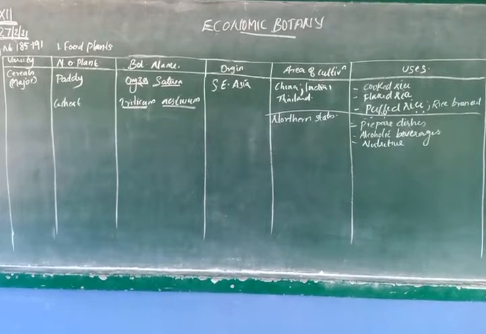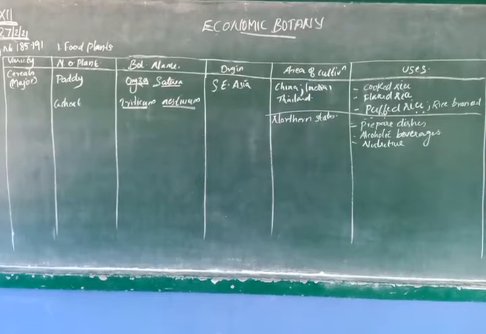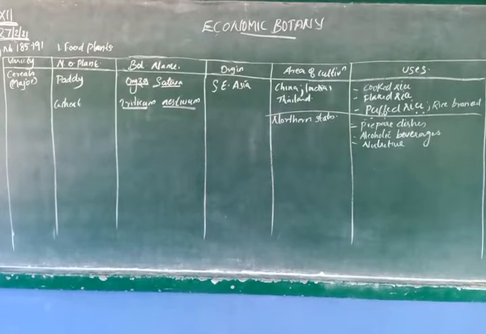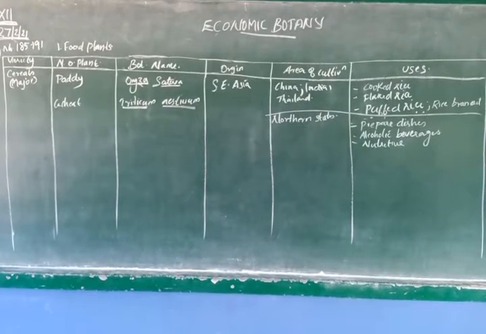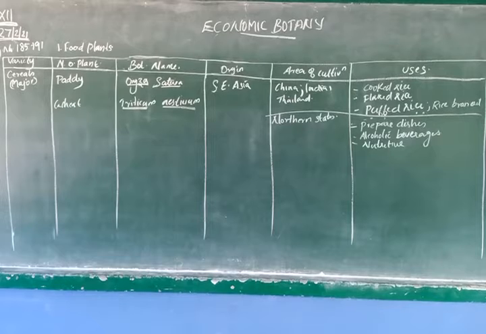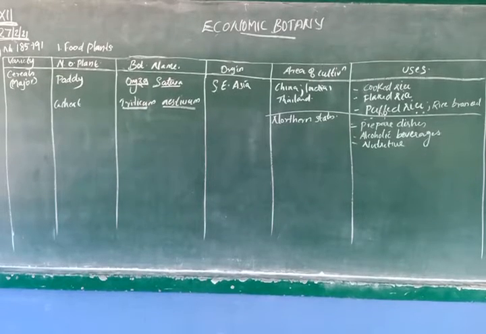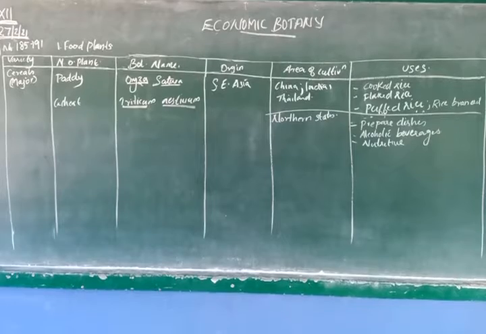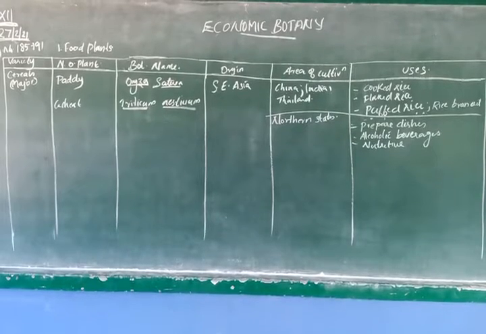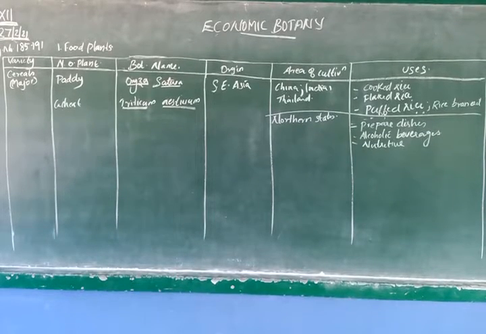Botanical name is Triticum aestivum and it is mainly cultivated in northern states like MP, Bihar, Gujarat, Punjab, UP. Then we can prepare a variety of dishes, and it is also used in bakeries and alcoholic beverages, and we can use wheat as a nutritive drink. Then the next one is corn.